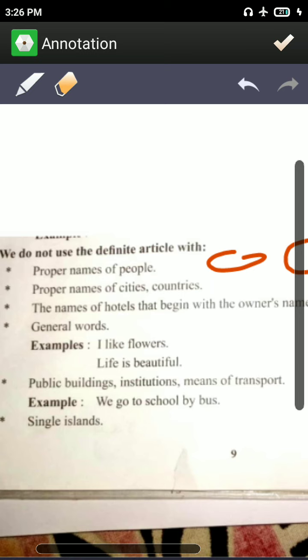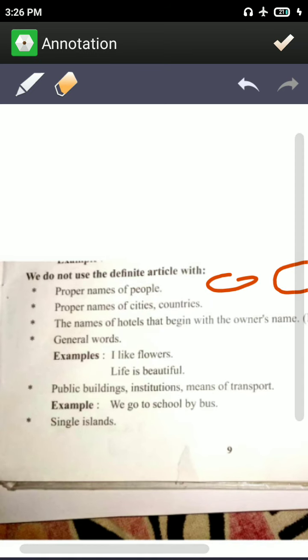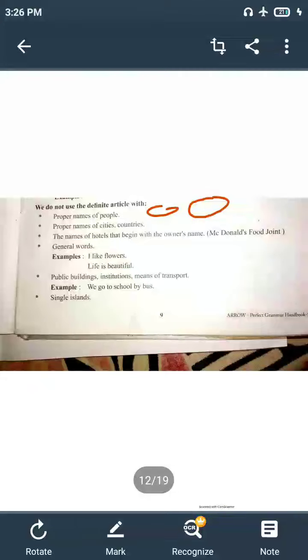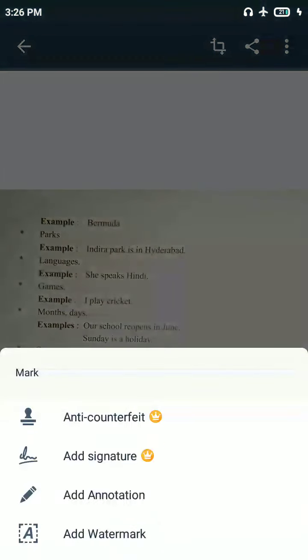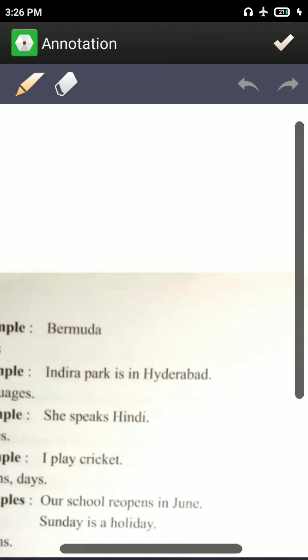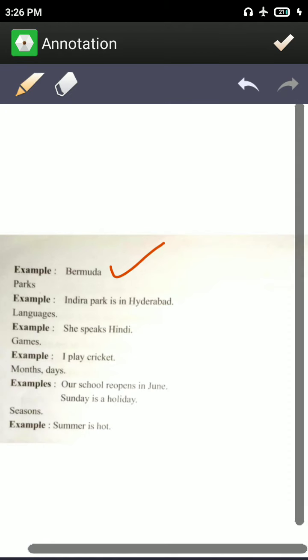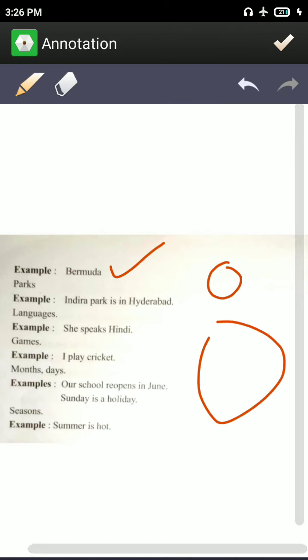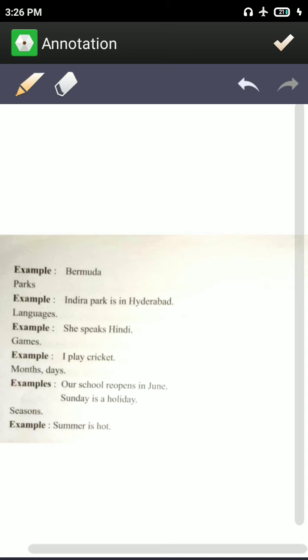Public buildings, institutions, means of transport: we go to school by bus. Don't say we go to school by the bus, it is wrong. A single island: when an island does not consist of many small ones, like Bermuda, as in Bermuda Triangle, then use only Bermuda. But when it consists of many small islands, then you use THE here. Indira Park is in Hyderabad. With parks also don't use THE. Don't say the Indira Park.